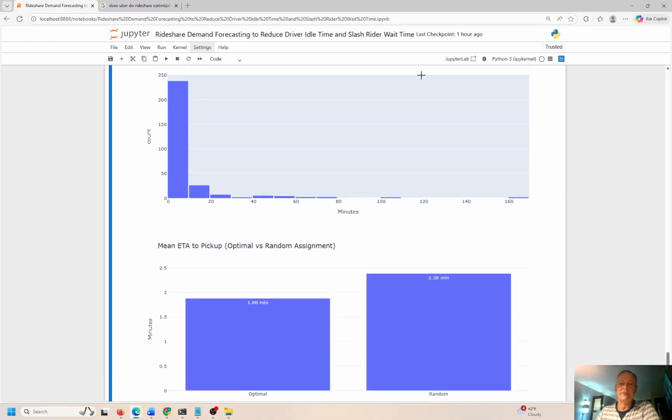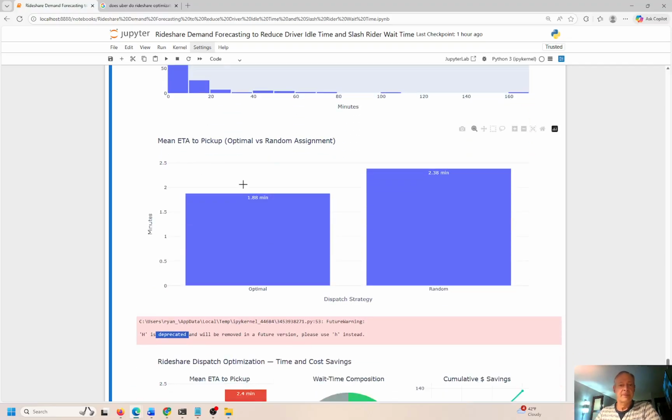You don't want to be these guys over here waiting 40, 60 minutes, whatever. You want to be in this first bucket over here where it's 0 to 9 minutes, okay? And I don't think there's going to be too many cases where it's 0 minutes unless you just happen to have a drop off and a pickup right on the same street corner. And if you can pull that off over and over again, good for you. That's great. But most of the time, there is going to be at least a few minutes downtime between drop-offs and pickups, right? And there's not too much you can do about it. But again, we have already optimized this problem, so we've reduced the wait time for riders to be picked up and the drive time or idle time for the drivers waiting around for a new call to come in.